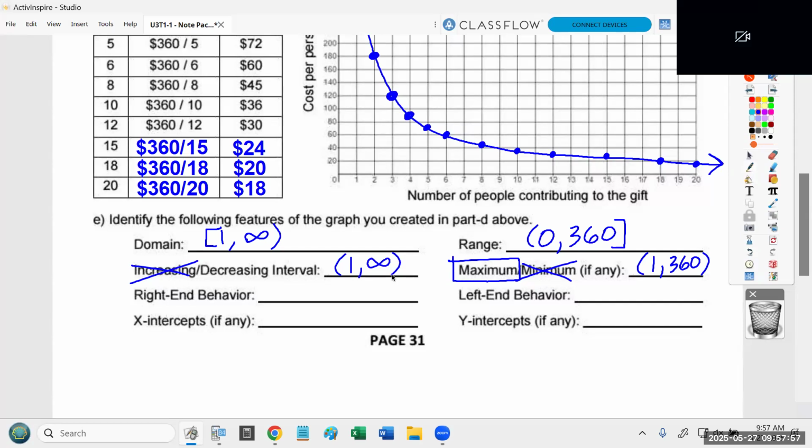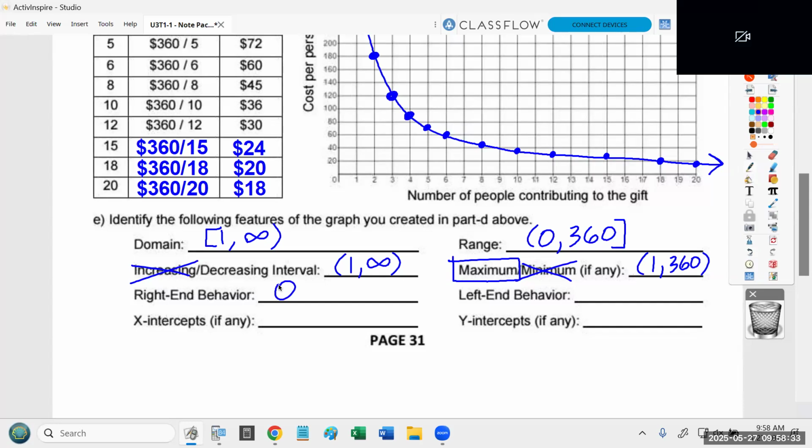Now, here I'm going to accept a couple different answers: right end behavior and left end behavior. Traditionally, when you talk about left end behavior and right end behavior, what you're really talking about is what happens as the function keeps going and going. On the right side, it does keep going, and it's just getting closer and closer to 0. There's no arguing that. As it goes further and further to the right, it just keeps going down, because the more people you get, the less they each have to contribute.